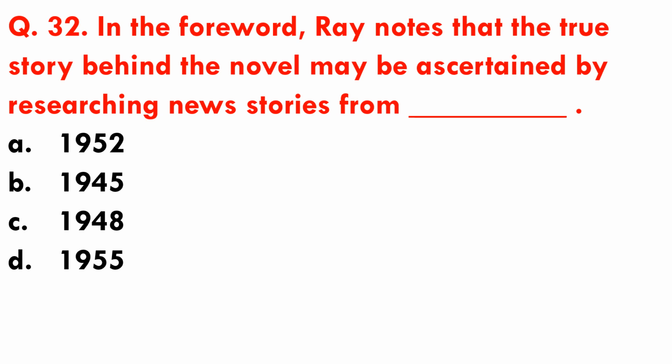Question number 32. In the foreword, Ray notes that the true story behind the novel may be ascertained by researching news stories from dash. Options are A. 1952, B. 1945, C. 1948, and D. 1955. So the correct answer is option A, that is 1952.